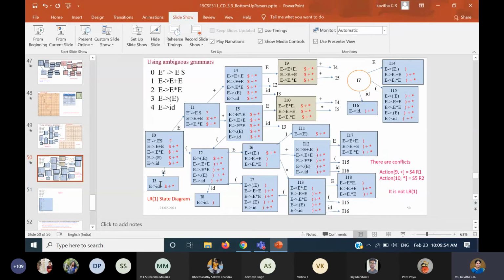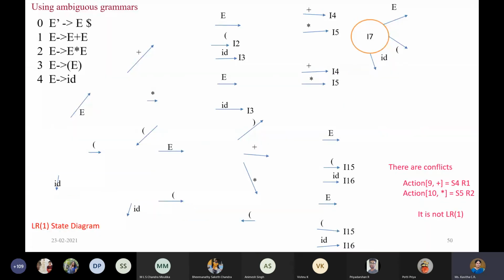So when you read ID, what happens? You'll get E gives ID dot, and all the symbols, whatever I had in I0, I have copied as it is. Now imagine, don't look at the remaining states. Imagine that you have completed I0, I1, I2, and I3. That's all, nothing else. So only these states you see. And now let us proceed with I4.